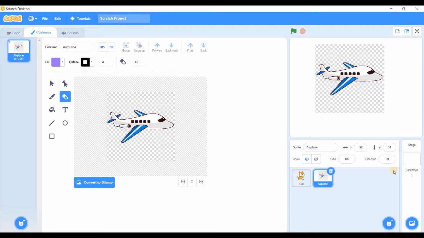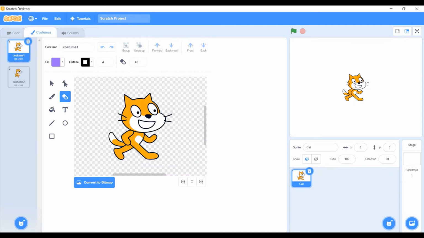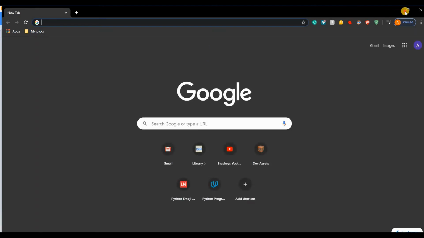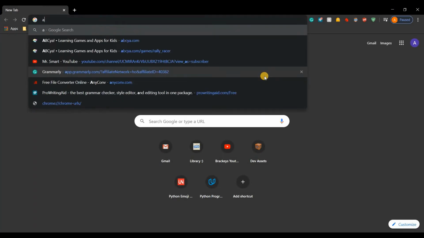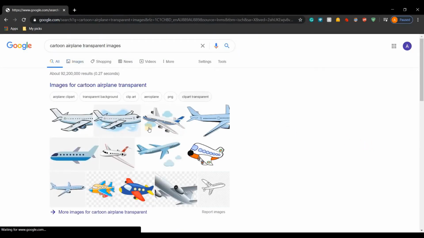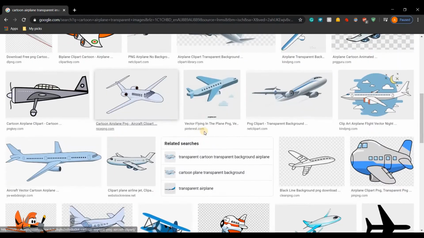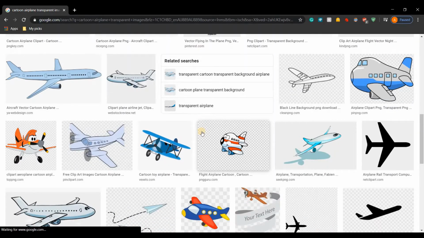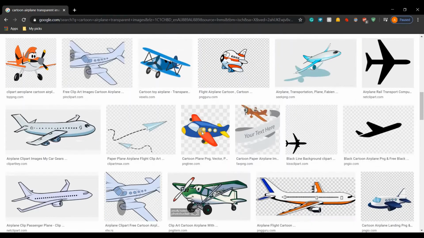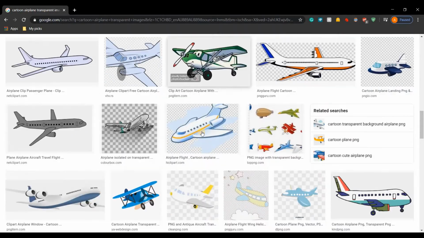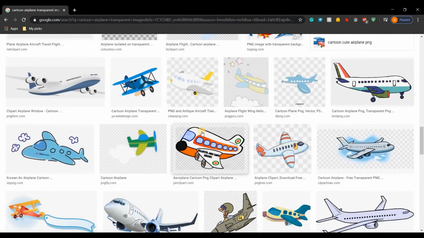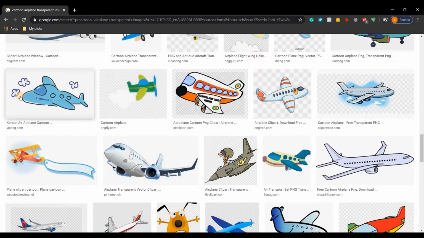And if you do not want to do that, simply delete it and get a better one. So cartoon airplane transparent images. So let's see which one we can get. Let's see this one.